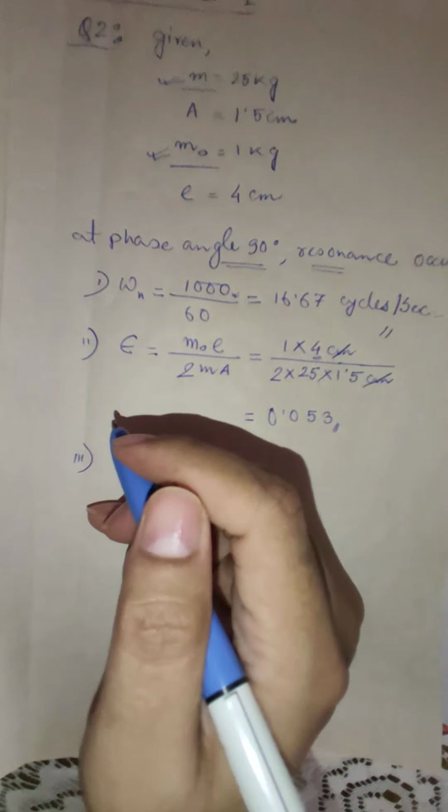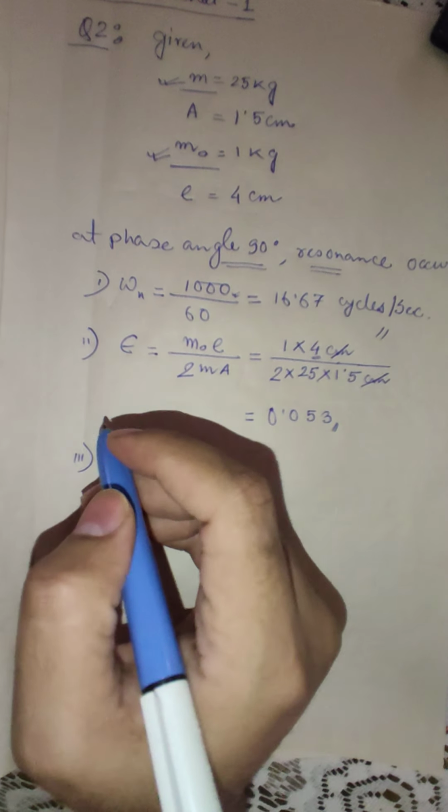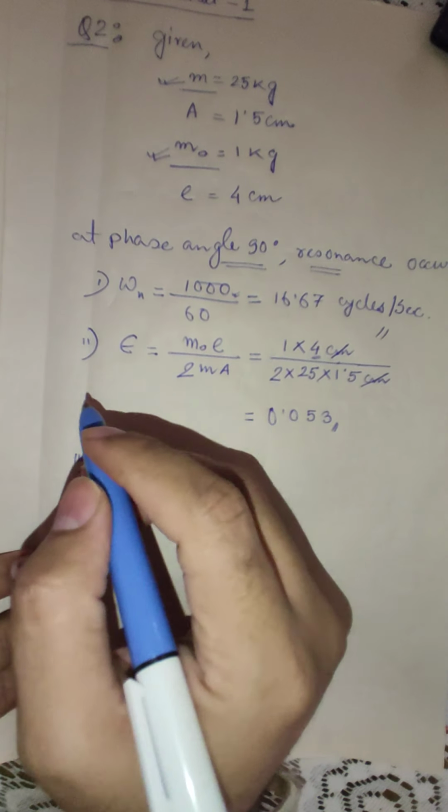Now the third part. The third part asks you to find out the amplitude at 1500 rpm. Now remember, the omega is different.